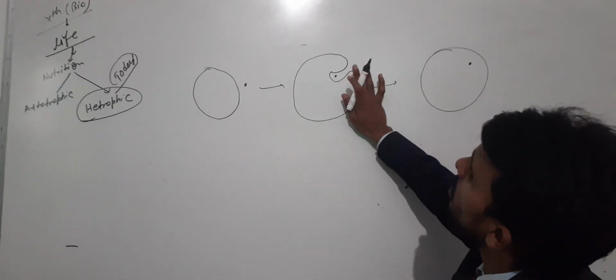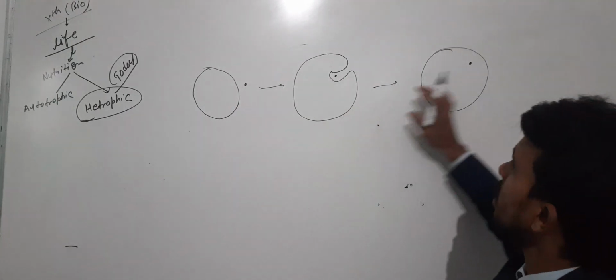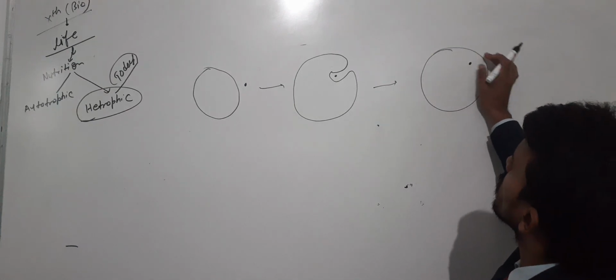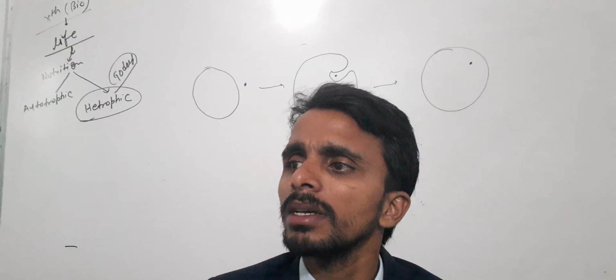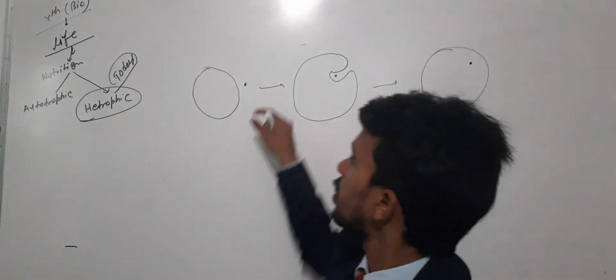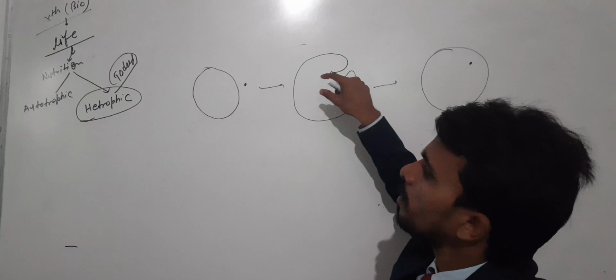The position of the food particle remains the same, but the amoeba has already engulfed the food.